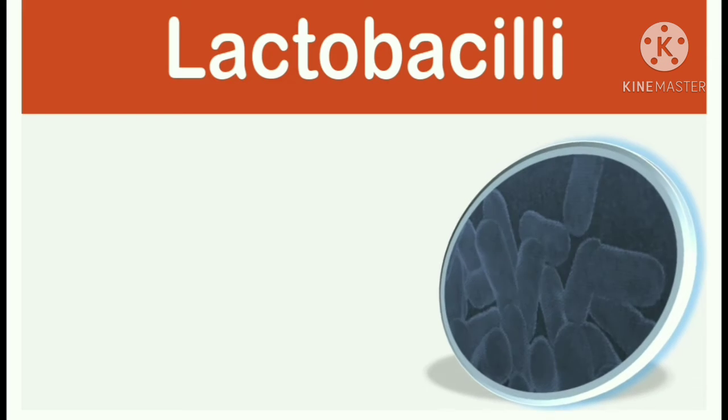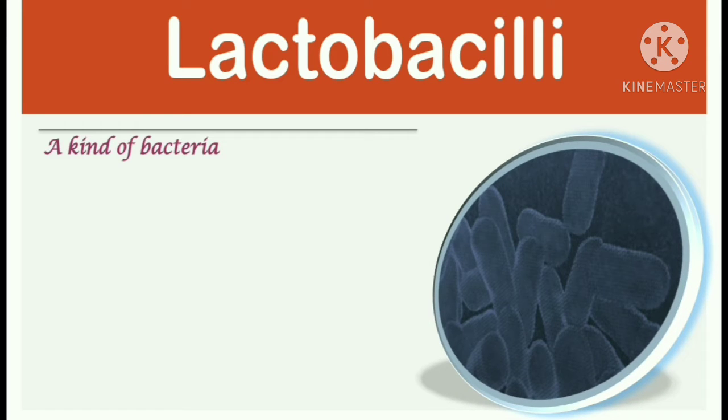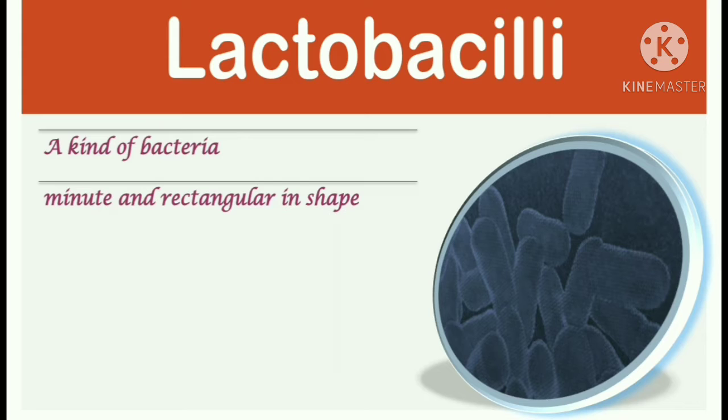Now, let us know more about lactobacilli. Their characters: they are a kind of bacteria. They are very minute and rectangular in shape.